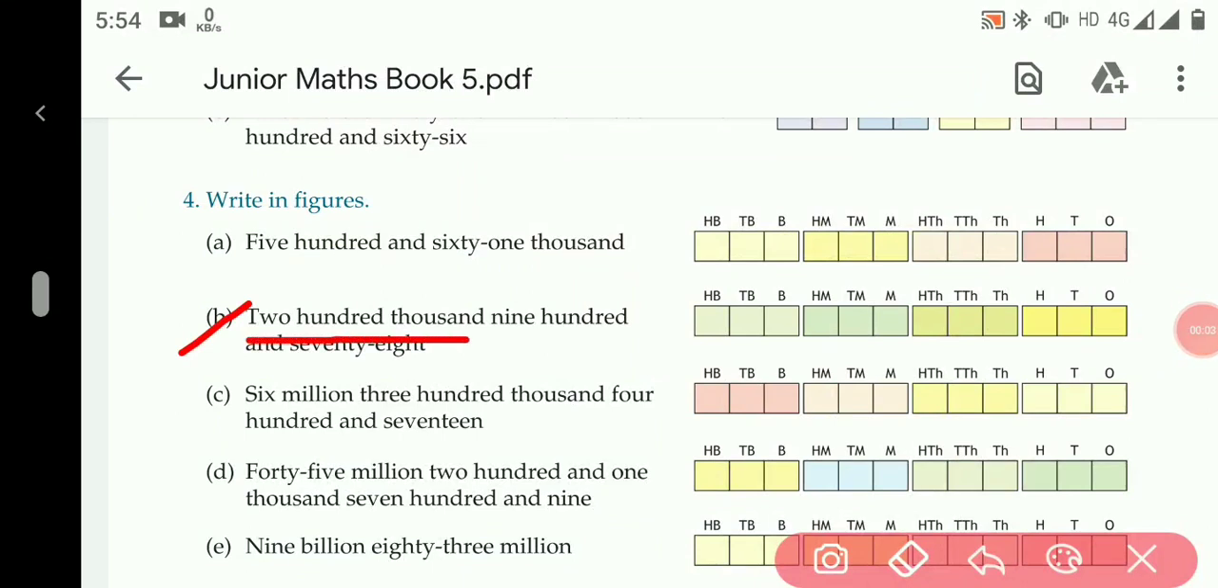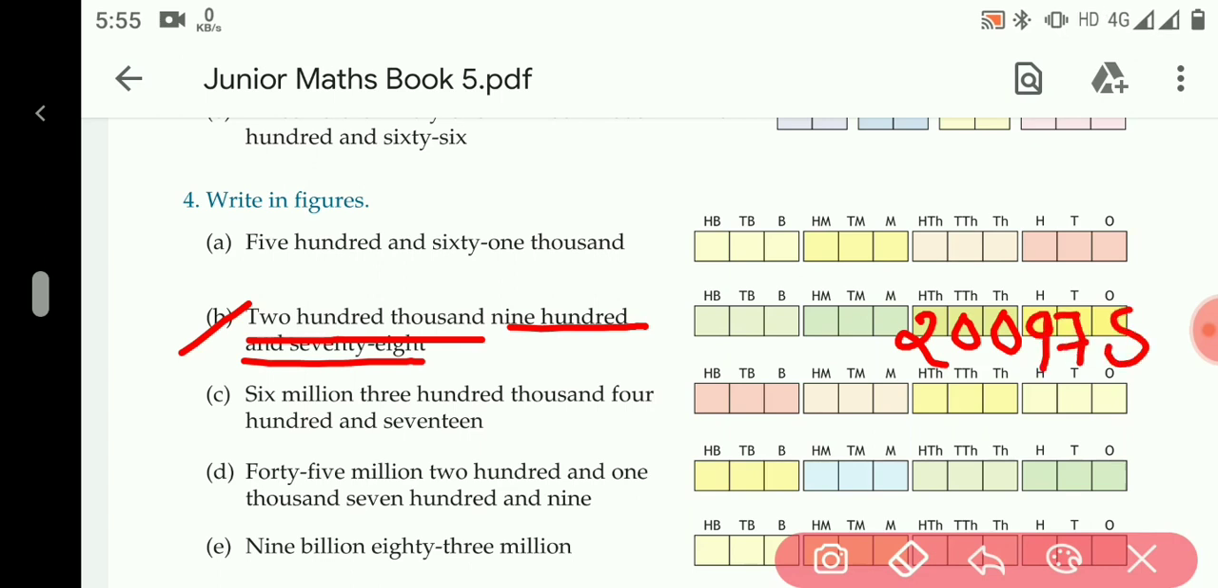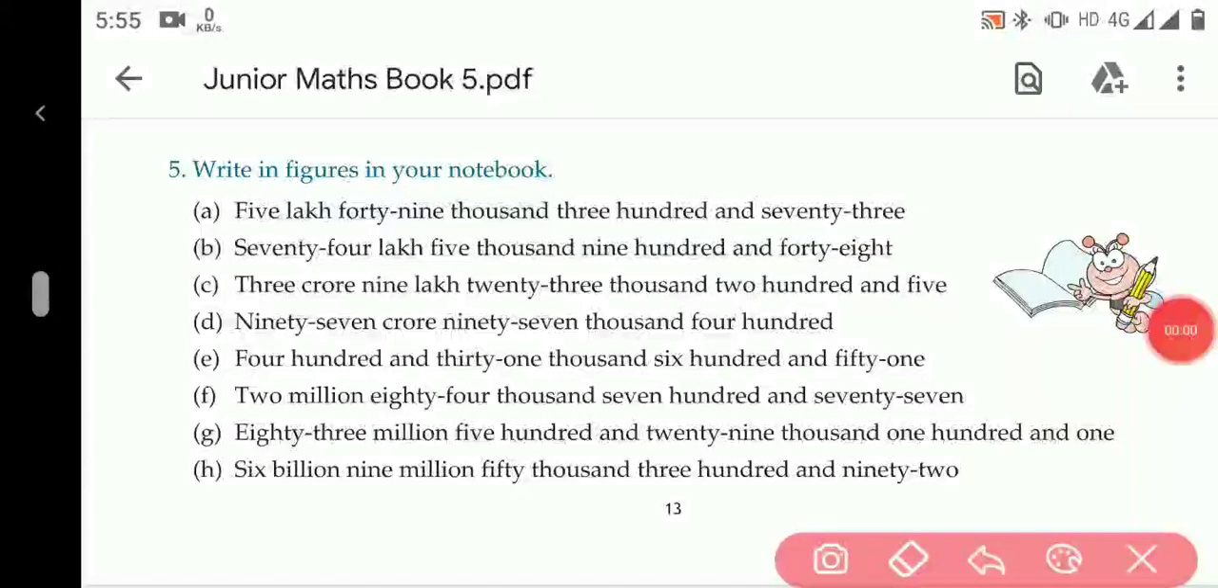This is thousandth period, so 200,000 completed. Now the next, 978. So it will come here, 978. Here is the answer. In the same manner, C, D, E will be your homework. Do by yourself. In the next question, question number 5, write in figures in your notebook.